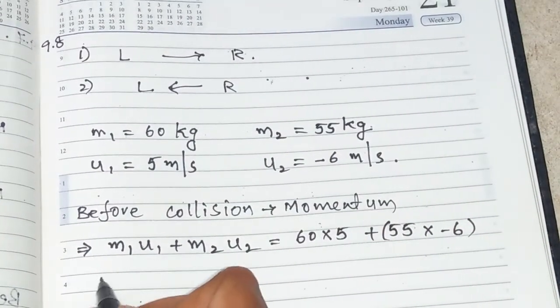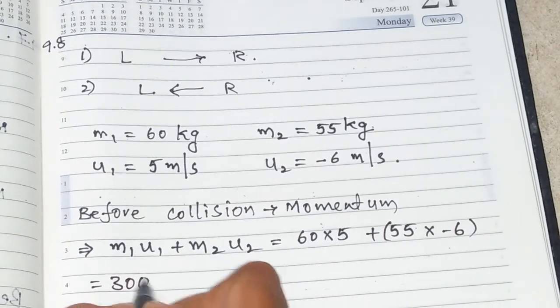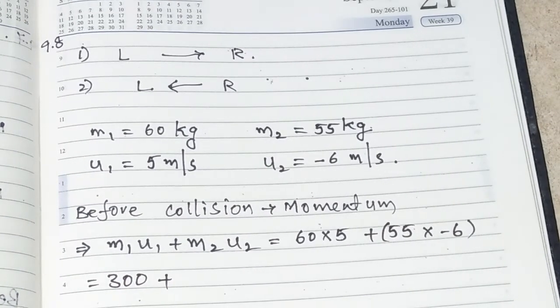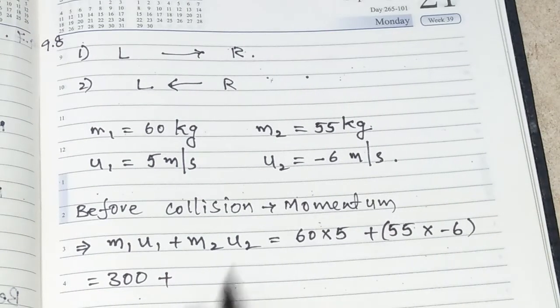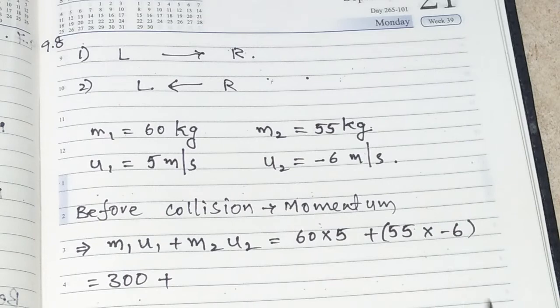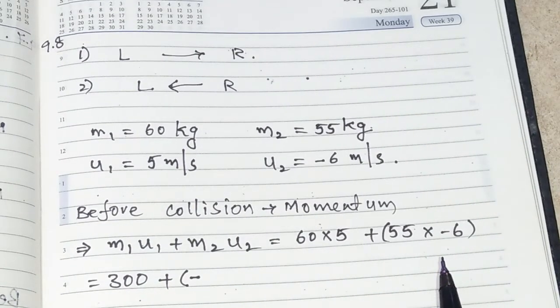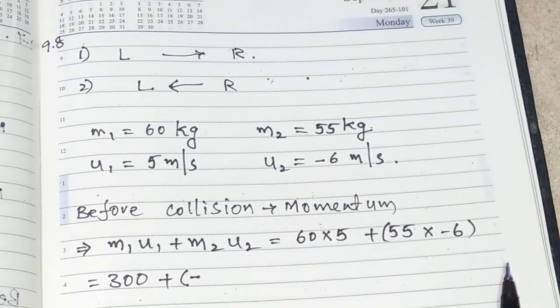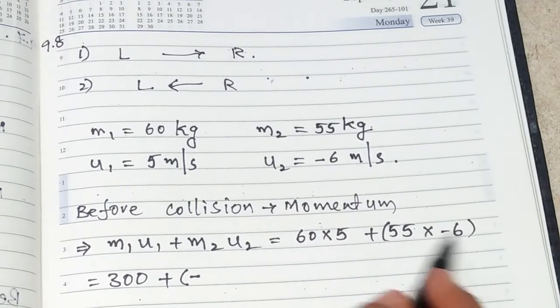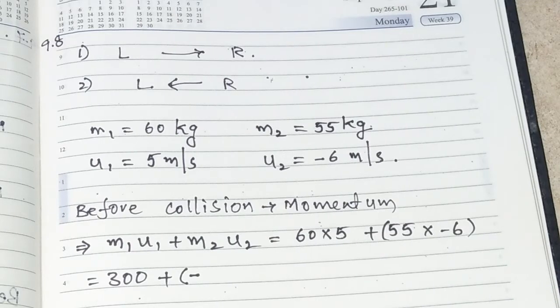60 into 5, that is 300, plus 55 into minus 6. What will we get here? 60 into 5 we got 300, that we have written. Now 55 into minus 6 we have to write.